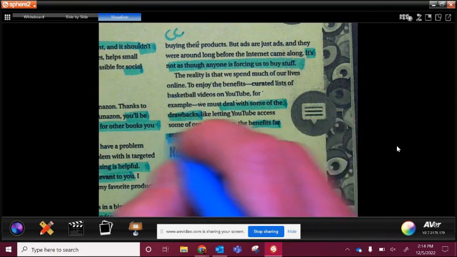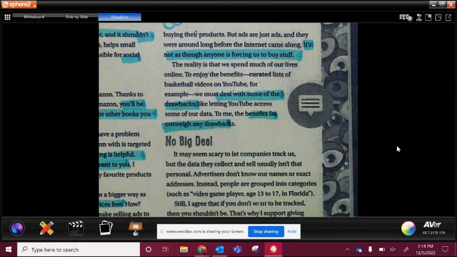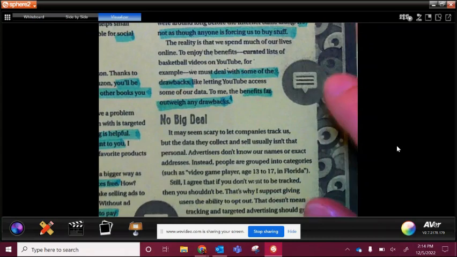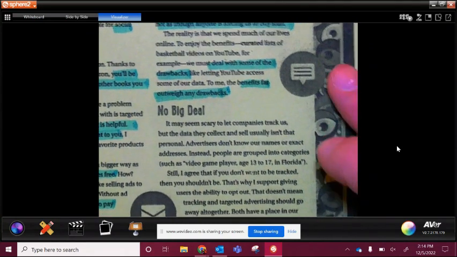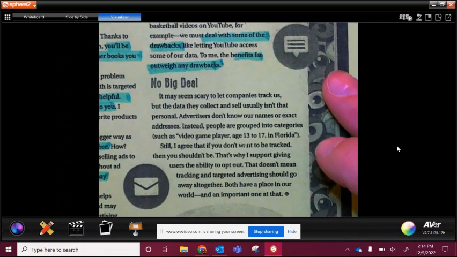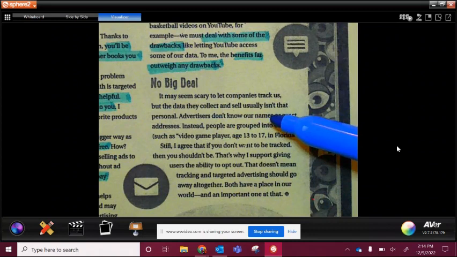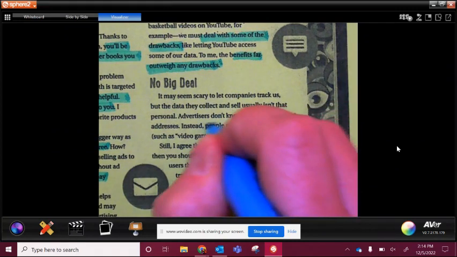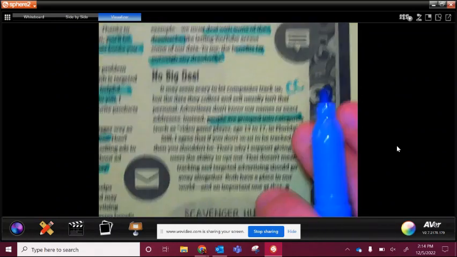To me, the benefits far outweigh the drawbacks. Okay. So he's kind of in the middle, sort of, I guess. I mean, he's not in the middle, but he understands the other side, and he's showing how he understands the other side. Okay? No big deal. It may seem scary to let companies track us, but the data they collect and sell usually isn't that personal. Advertisers don't know our names and exact addresses. Instead, people are grouped into categories. Okay, so having that, because again, this is kind of a counterclaim here.